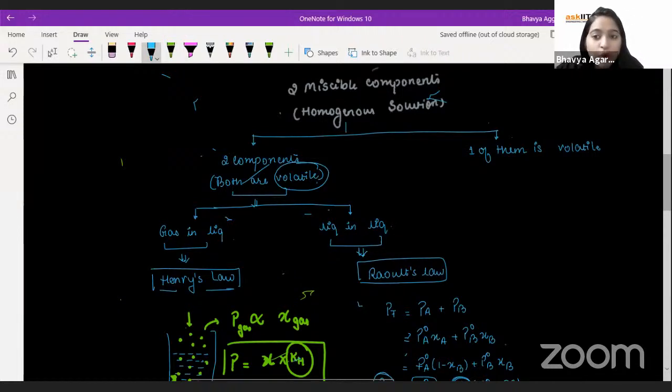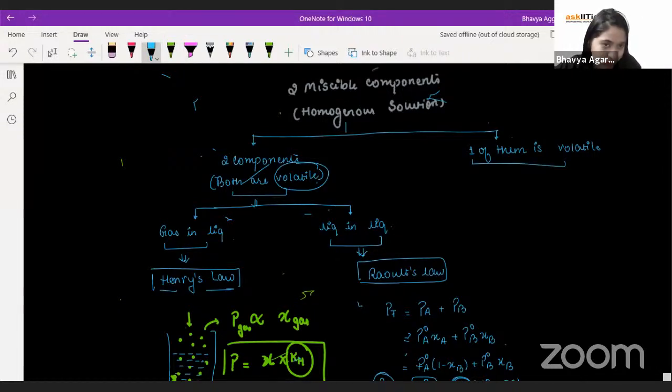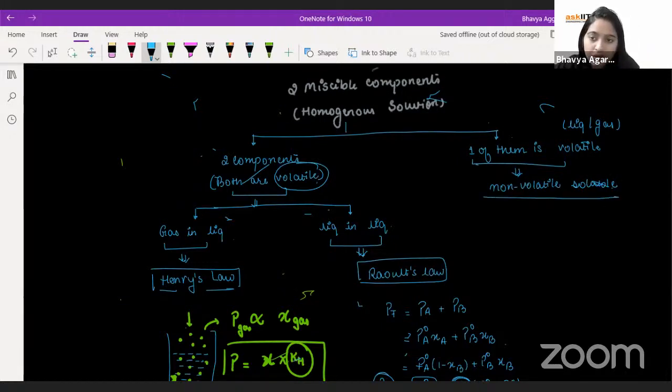Now let's move to if one of them is volatile, so one of them is volatile, let's say a liquid or a gas that's volatile, and in which a non-volatile solute is present.